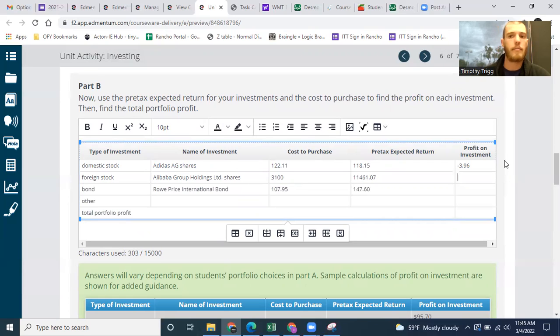If it wasn't risky, then everyone would do it, right? But part of the risk is that some investments are going to actually lose you money, okay? But that's okay because we have a diversified portfolio. Hopefully we made money in other locations. So let's go ahead and take a look at the next one. So again, the return minus the purchase. This one was a big winner for us. $8,361.